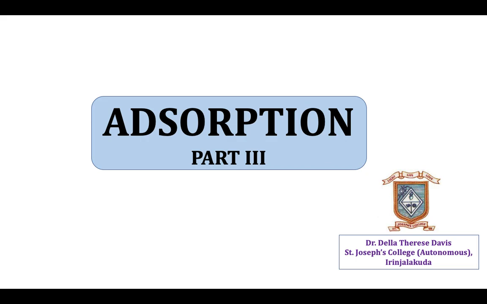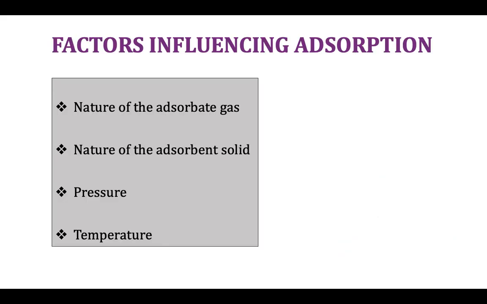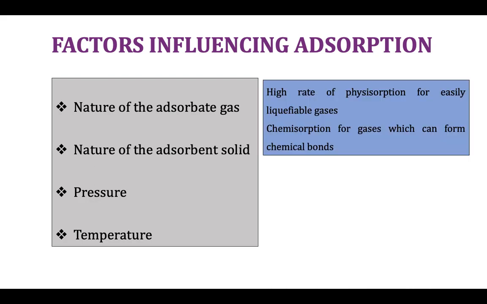Dear students, in the last lectures we have discussed the characteristic features of adsorption and the different types of adsorption, which are physisorption and chemisorption. Now let us discuss the factors influencing adsorption. The important factors which influence adsorption are nature of the adsorbate gas, nature of the adsorbent solid, pressure and temperature. Nature of the adsorbate gas.